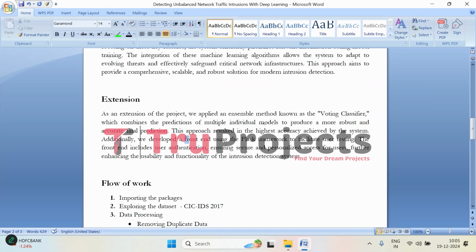And we have developed a front end using the Flask framework, allowing for user testing. The front end also includes a user authentication mechanism, which adds an additional layer of security and ensures that access is personalized. This makes the system not only more efficient but also more user friendly and accessible.